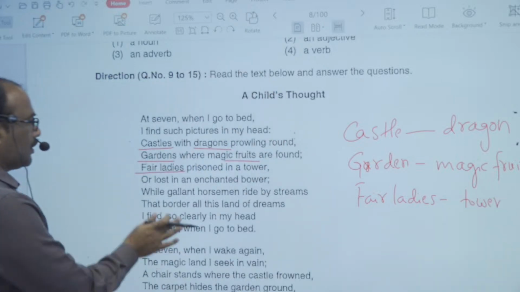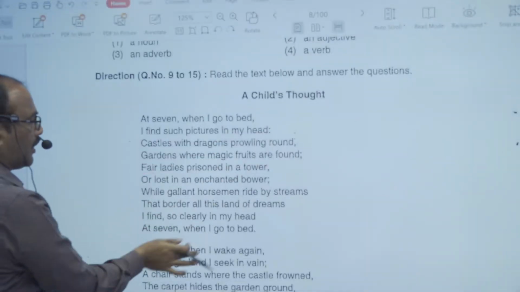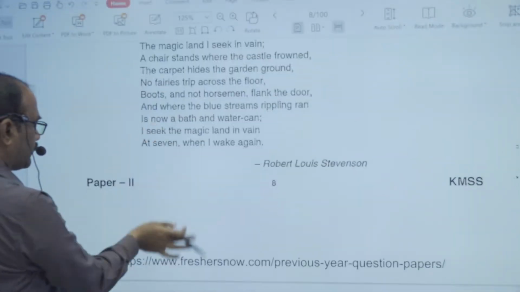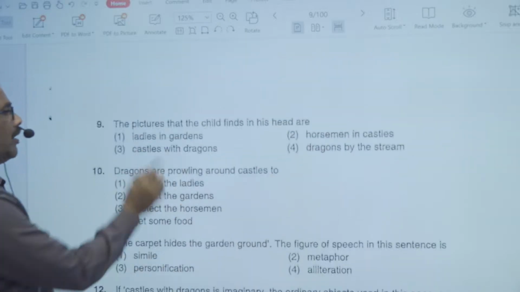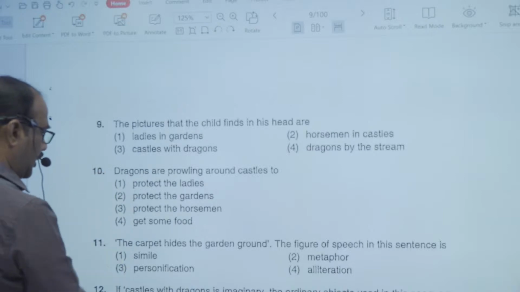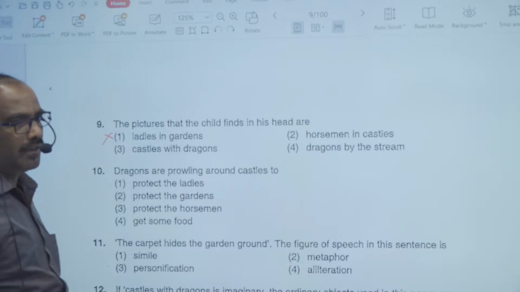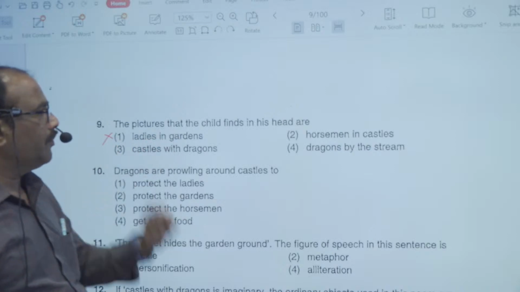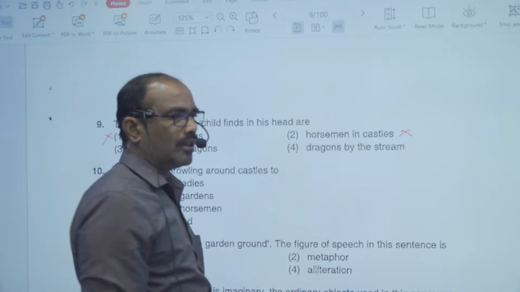And now come to the options. Castle is related to garden? Here ladies is related to garden, so this option automatically goes wrong. Ladies are present in a tower, so there is no relation. Horsemen and castle is given, but castle is related to dragons.